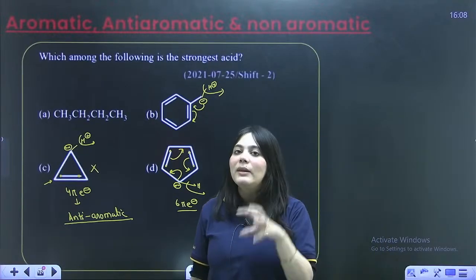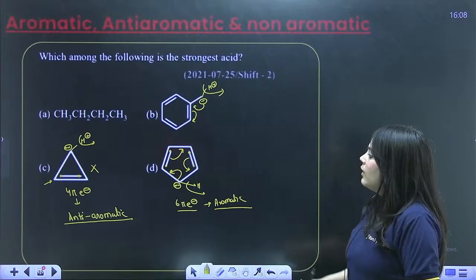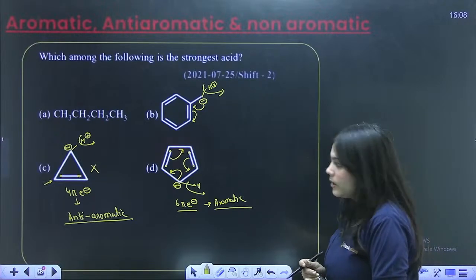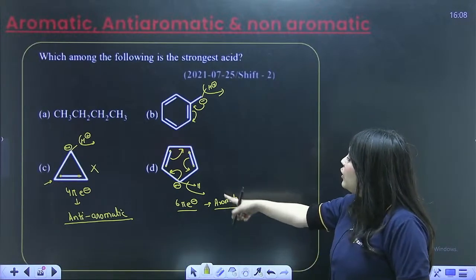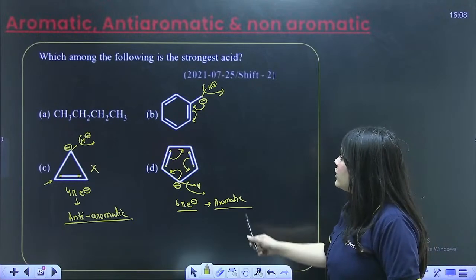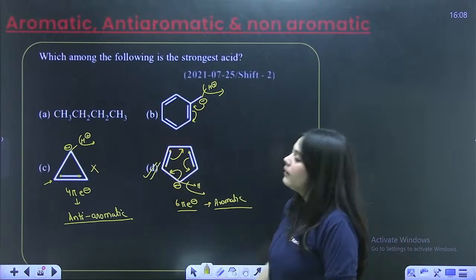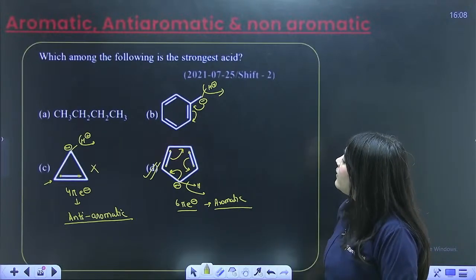That's why emphasis on PYQs is given so much. Understanding this? So this is how anti-aromatic compounds and aromatic compounds are formed, right? Understood? Now, because after losing my H plus, I'm becoming aromatic, I will be the most acidic. So the most acidic compound will be the D compound, right? D compound, this is what they've asked.